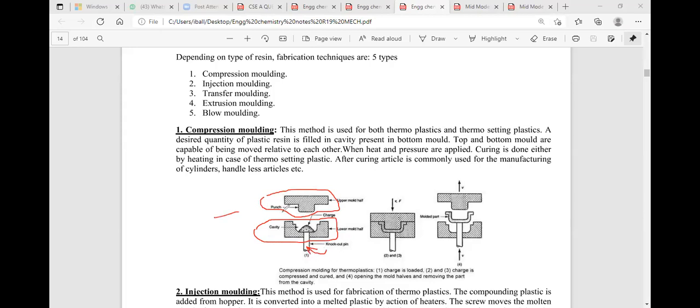In between, I would like to place raw plastic material. In between, I'm placing a thermoplastic or thermoset plastic material. This method is used for both thermoplastics as well as thermosetting plastics. I can keep thermoplastic or thermosetting plastic in between.